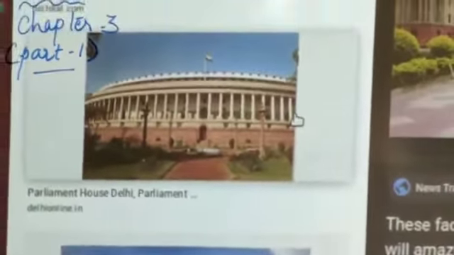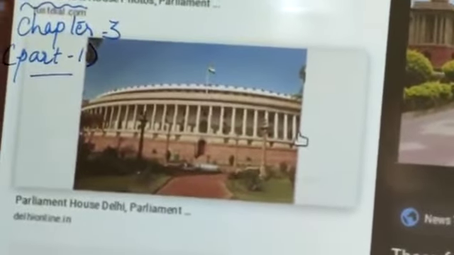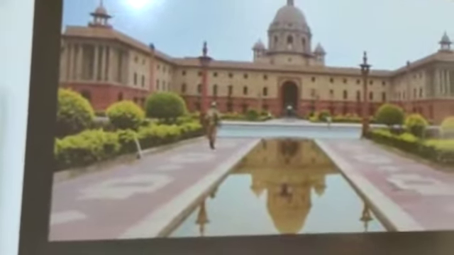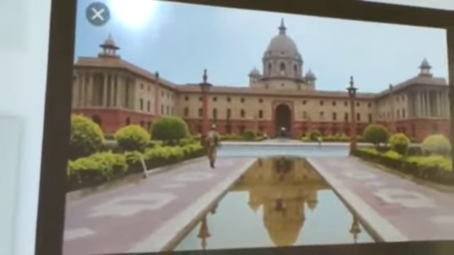Children, today I am showing you the pics of the parliament. See here, you can see the pic of a parliament. Now this is a parliament, right? This parliament house is in Delhi. You all must be knowing that. Here is how it has a beautiful garden in front of it.